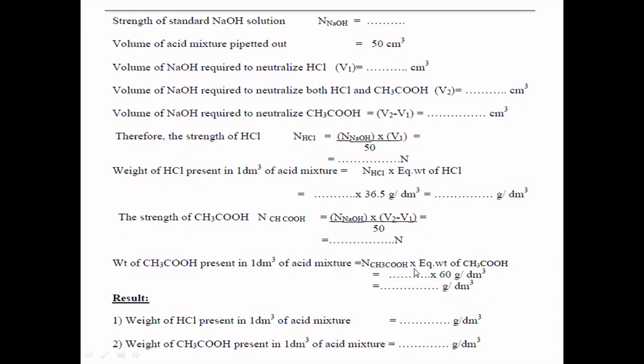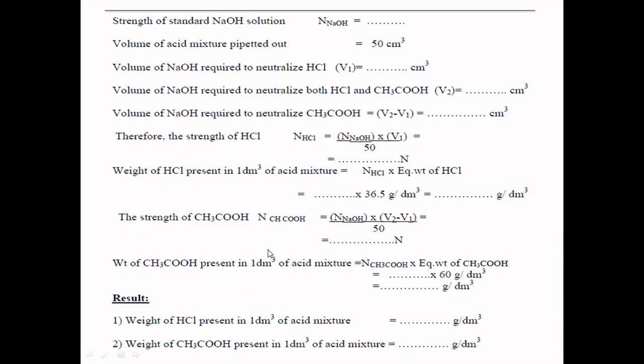Then normality of acetic acid multiplied by the equivalent weight of acetic acid gives the amount of acetic acid present in it. The equivalent weight is given as 60 here, and here it is 36.5 for HCl. So individually you need to report how much HCl and acetic acid are present in the given acid mixture. Here 50 ml is there, but you are calculating for 1000 ml. In 1000 ml, how much HCl is present and how much acetic acid is present. You have calculated that. That is the end of the calculation.